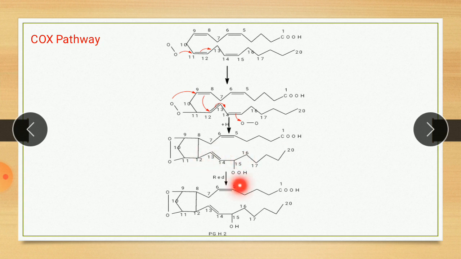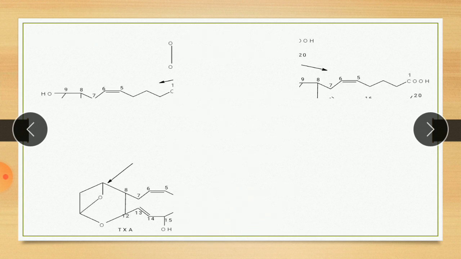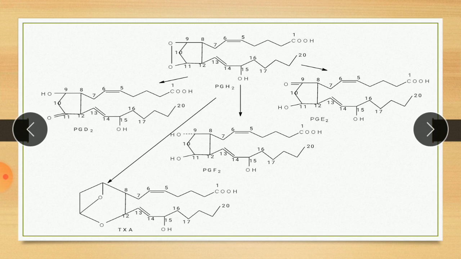Then there is a reduction. Reduction means there is just removal of one oxygen, so it becomes OH. This structure is prostaglandin H2. So it is the first step in the COX pathway, that is a conversion of arachidonic acid into prostaglandin H2 through the formation of prostaglandin G2. Then this H2 is further converted in step 2 into another type of prostaglandin. So it is the product of the first step, that is PGH2, prostaglandin H2.